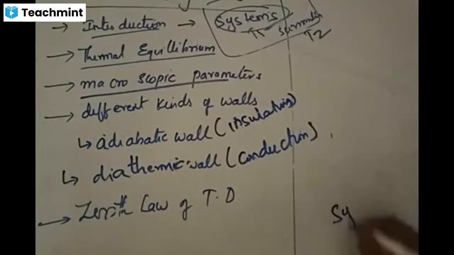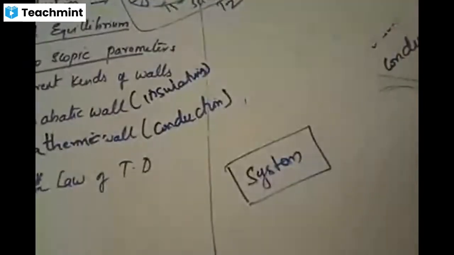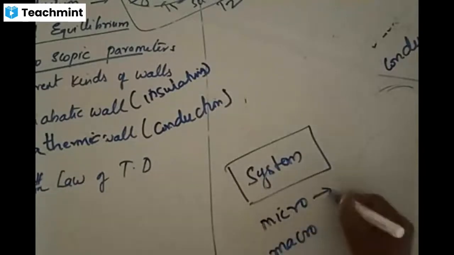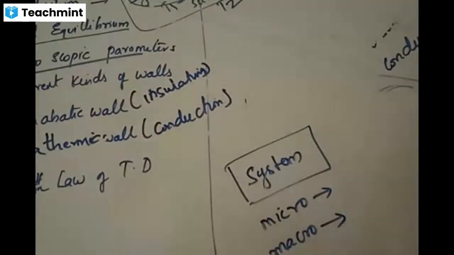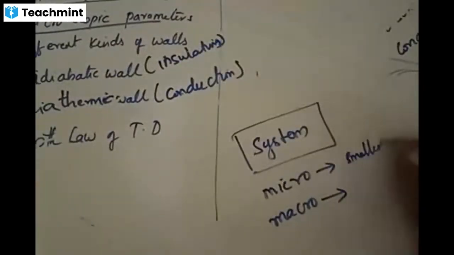Every system which is filled with some kind of liquid has two kinds of things associated with it, called microscopic parameters and macroscopic parameters. What is the difference between micro and macro? Micro deals with smaller sizes and macro deals with bulk sizes.